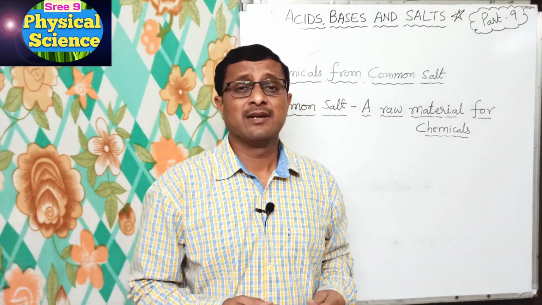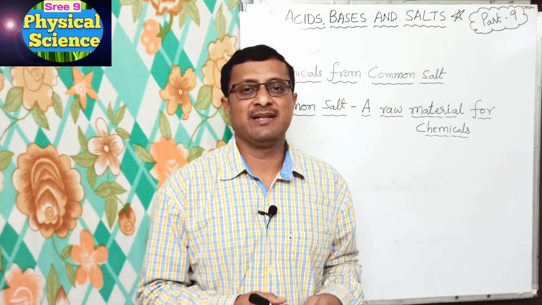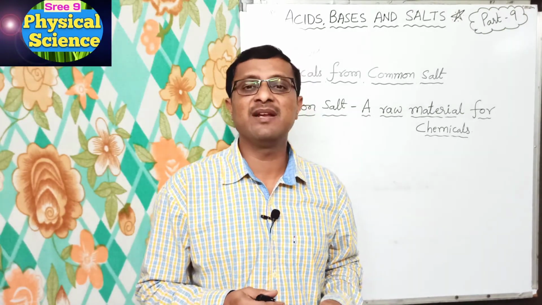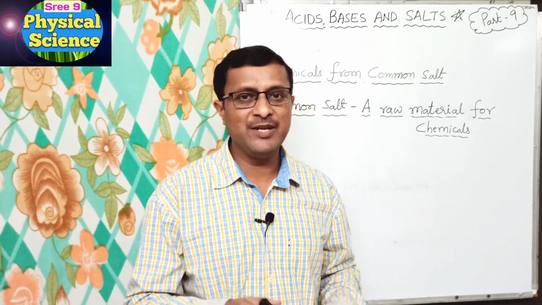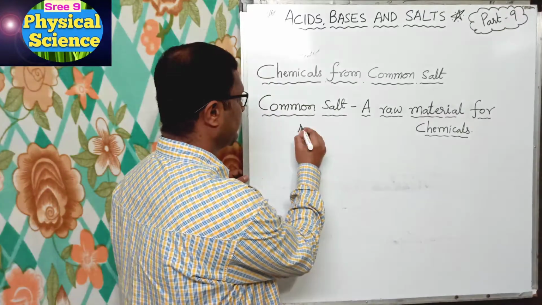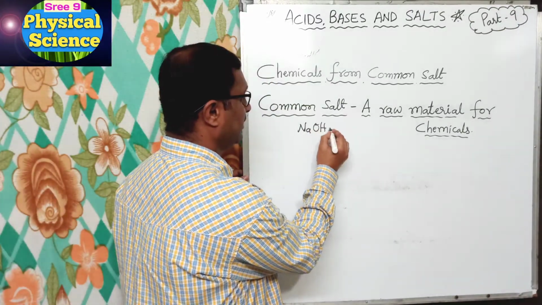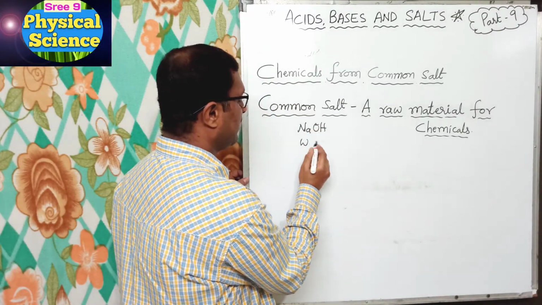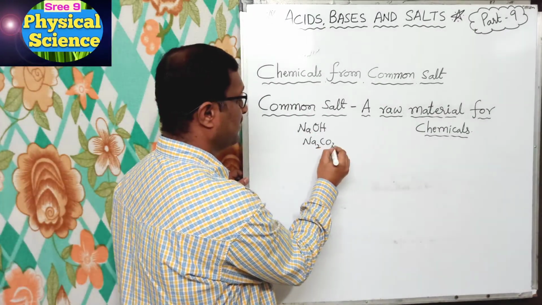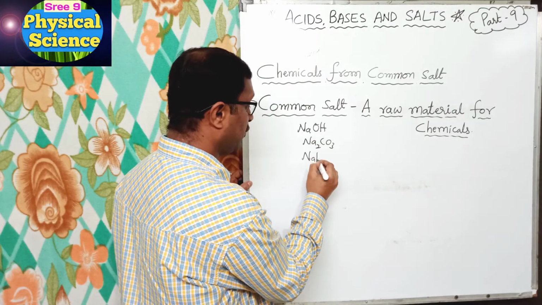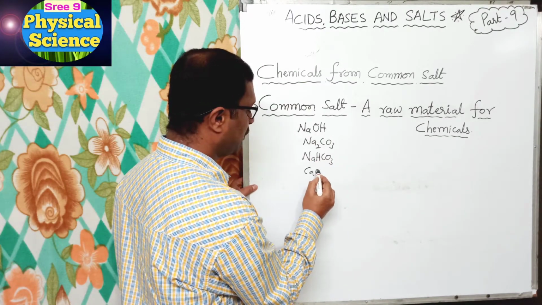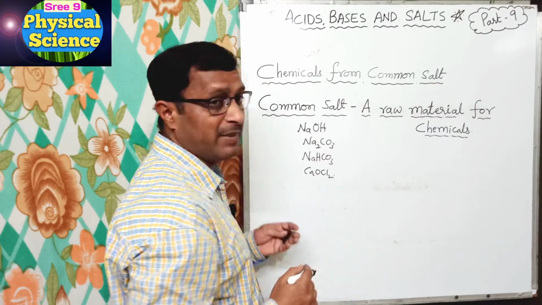See, many materials are made from common salt, or common salt is a raw material for many materials of daily use, such as sodium hydroxide, washing soda, that is sodium carbonate, baking soda, sodium bicarbonate, bleaching powder, that is calcium oxychloride, and many.